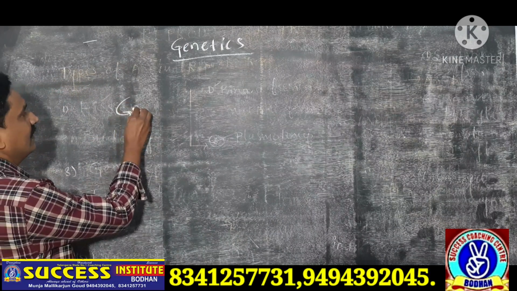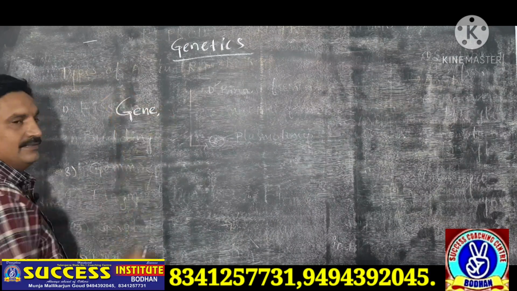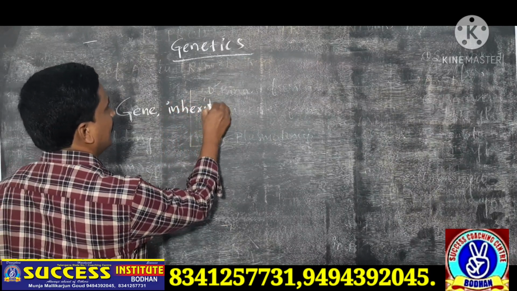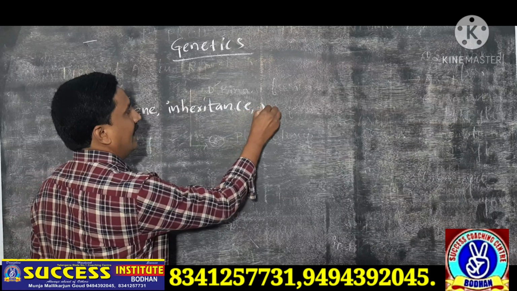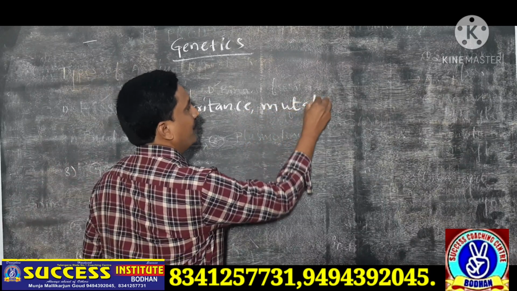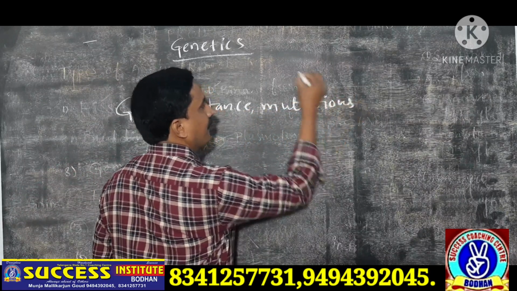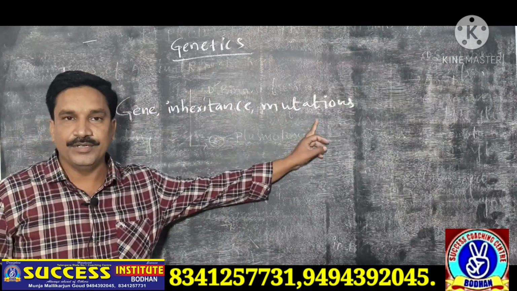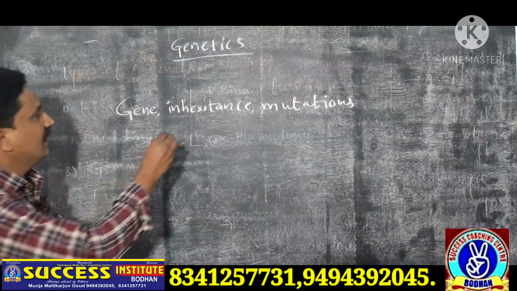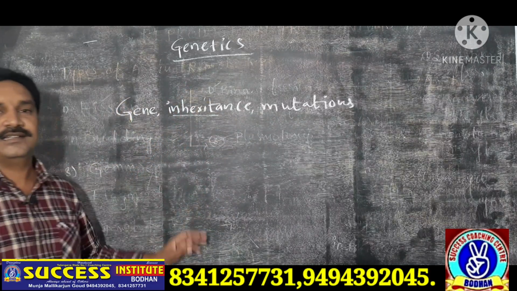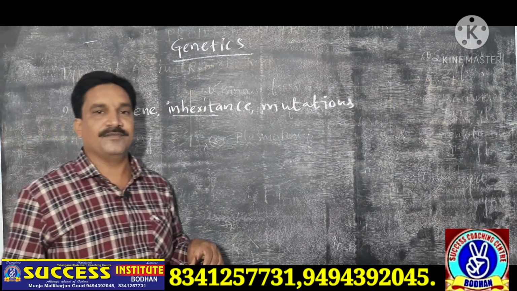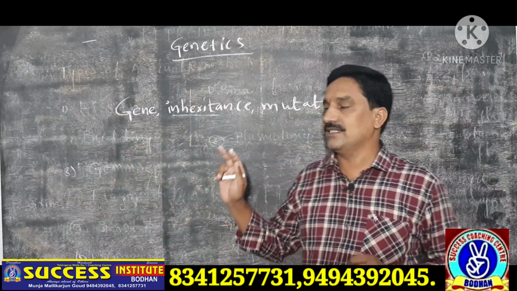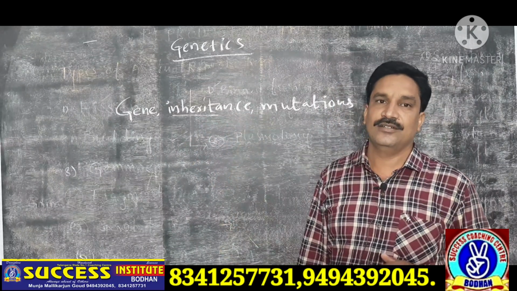It discusses genes, inheritance, and mutations. What is the meaning of inheritance? The transfer of characters from one generation to another generation through the genes is known as inheritance.